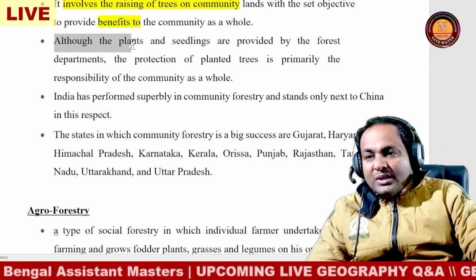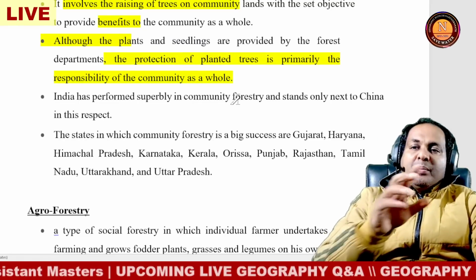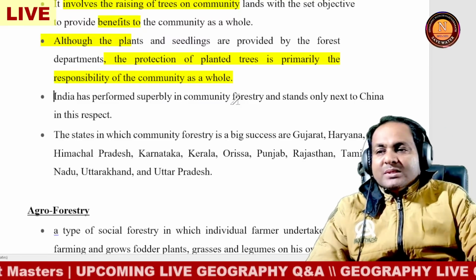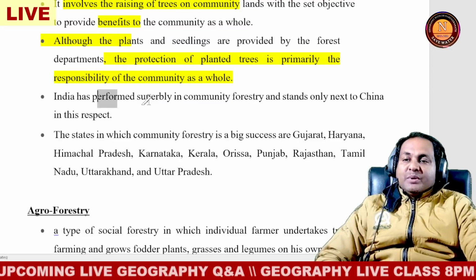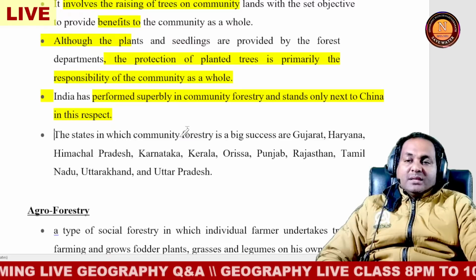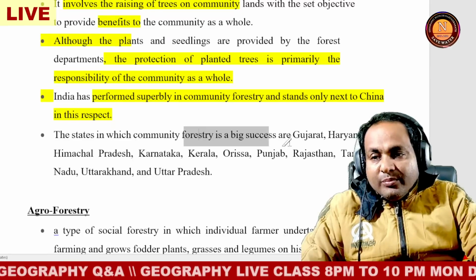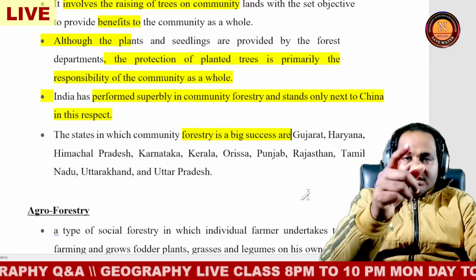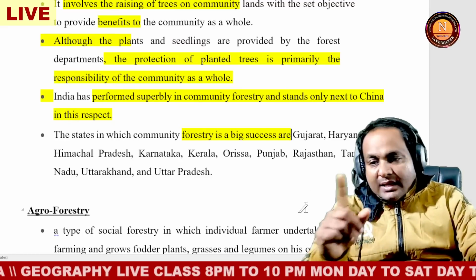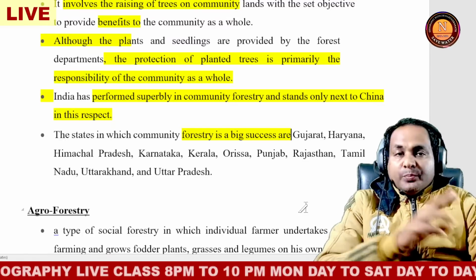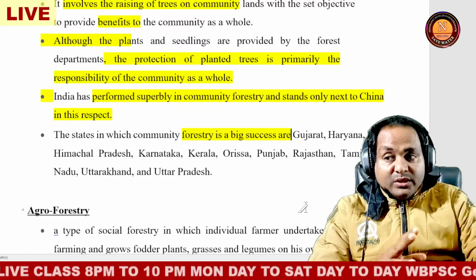Although the plantation and seedling provide forest development and protection, planting trees is primarily the responsibility of the community as a whole. India has received support for community forestry and stands only next to China in this respect. Community forestry has been a big success in Gujarat, Haryana, Himachal Pradesh, Karnataka, Kerala, Odisha, Punjab, Rajasthan, Tamil Nadu, Uttarakhand and Uttar Pradesh. So it is very important.